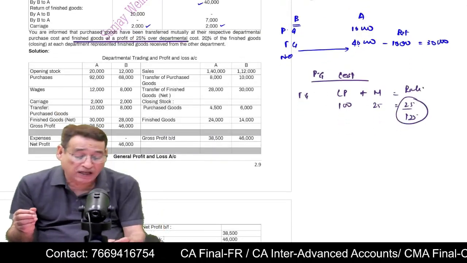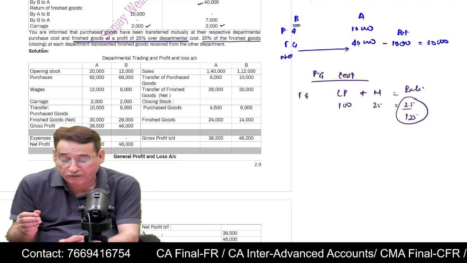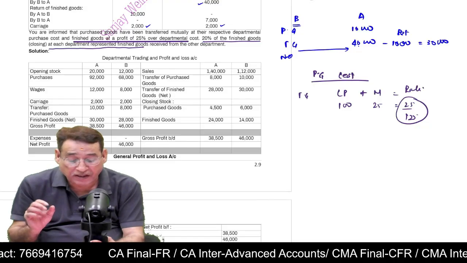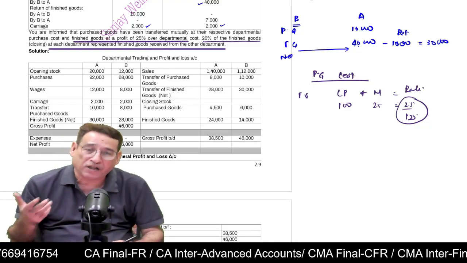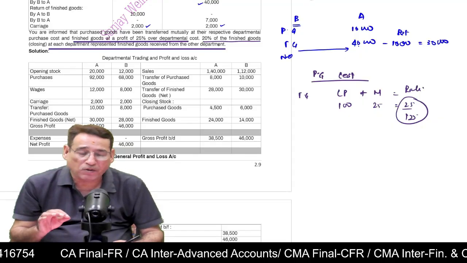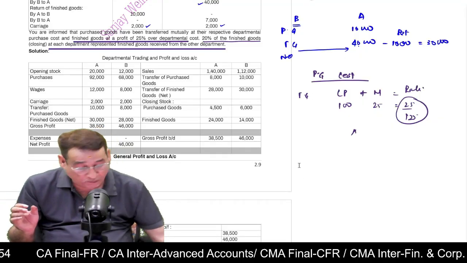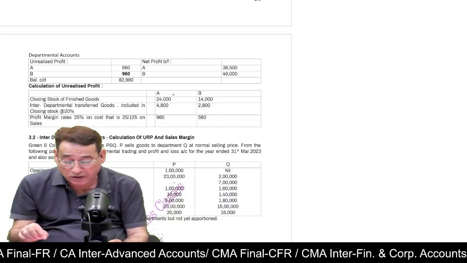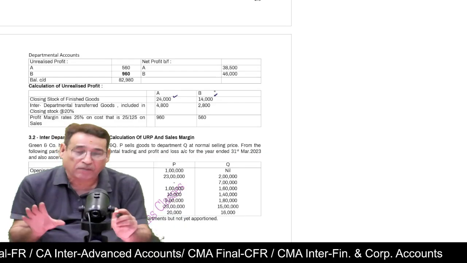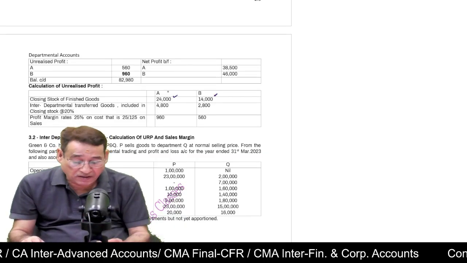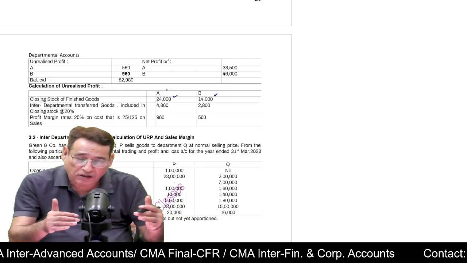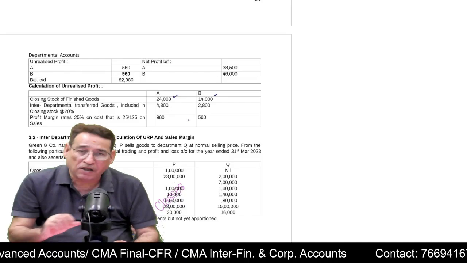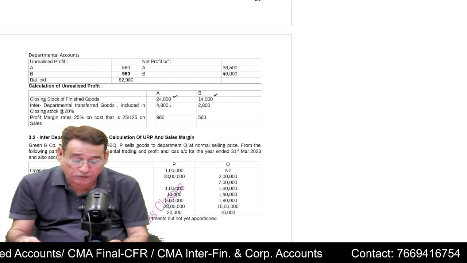Now the most important line given in the question is: 20% of the finished goods at each department represents finished goods received from the other department. This is the problem which is going to trouble us. For example, at the end of the year, first I will write the total closing stock of finished goods with department A and with department B. Now the question states that of the finished goods lying with the respective departments, 20% are interdepartmental transferred goods. So you take 20% of 24,000, which is 4,800.